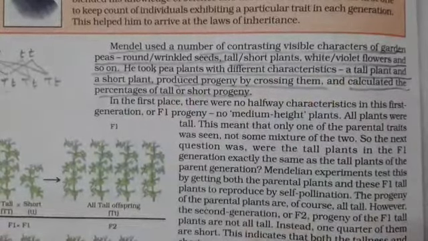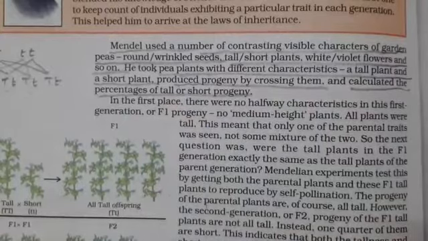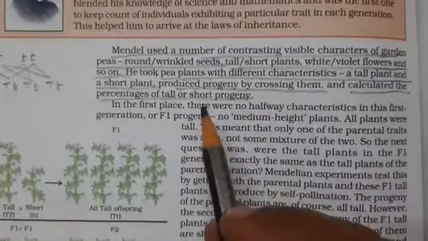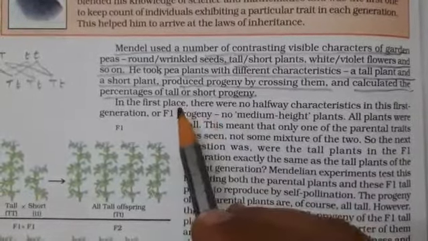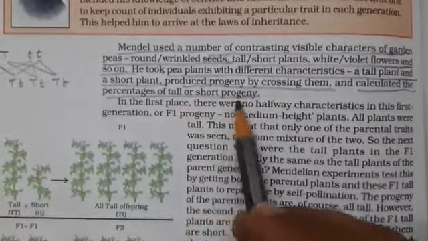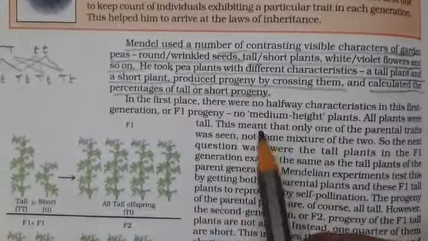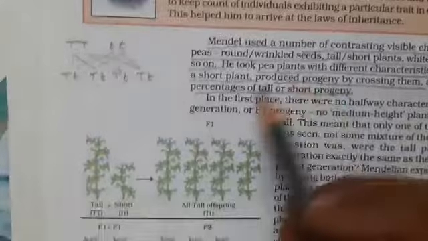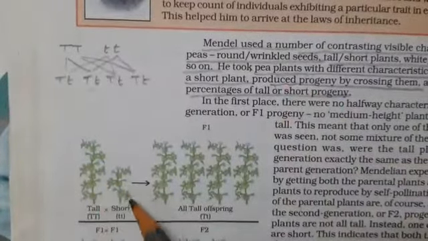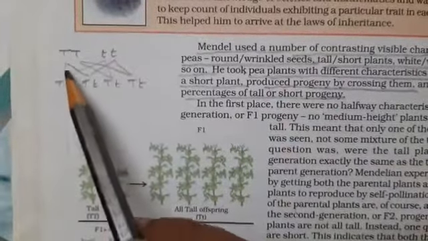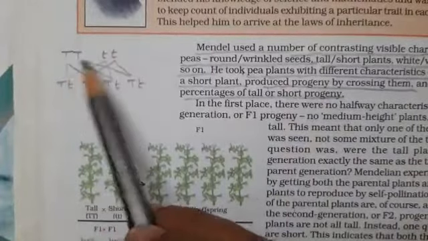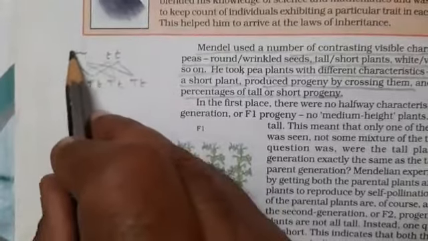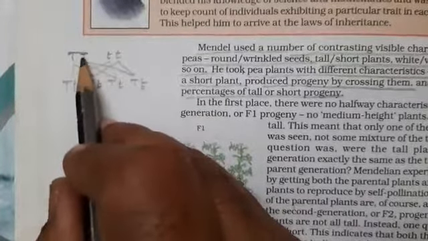So he took many different characteristics of a plant and tried to understand how they are crossed over from one generation to another generation. The offspring is called progeny, obtained by crossing them. So he calculated the percentage of outcomes for tall and short plants. This is a tall plant and this is a short plant. The tall plant must have the characteristics of tall from the father side and tall from the mother side also.